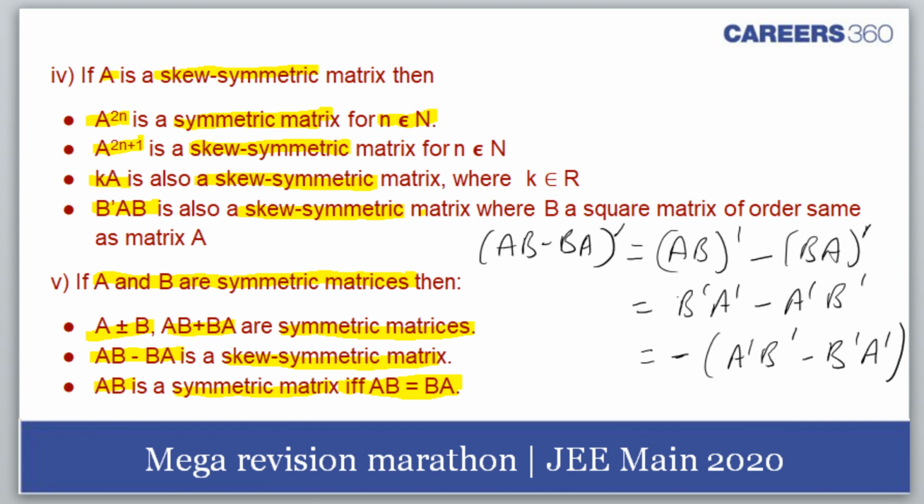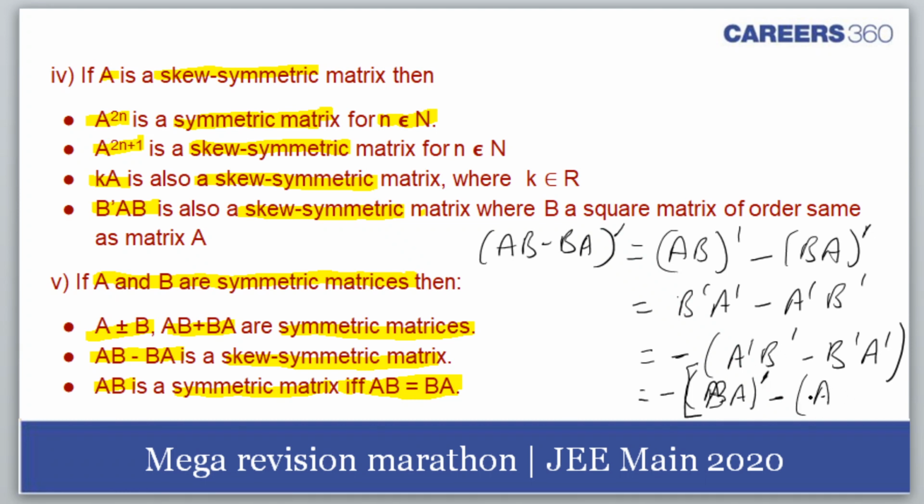This can be written as minus AB transpose, and this can be written as BA transpose.